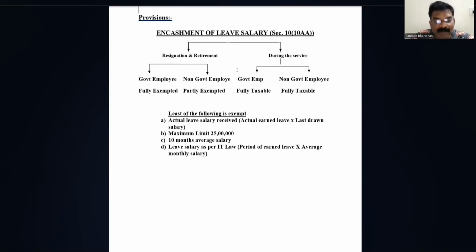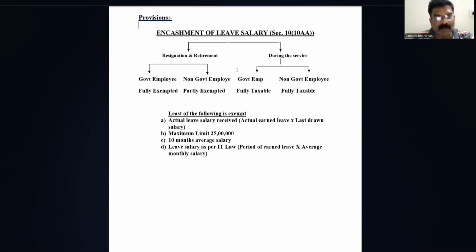IT law says for every year, 30 days of salary we need to consider. Some companies give 45 days for 1 year. But according to the IT law, whatever leave the company gives, we are not going to consider. We take it as 1 year, 30 days of leave. That means 1 month of leave. How are we going to calculate? Again, same: unutilized leave into average monthly salary. That average monthly salary, we are going to multiply it. So the least of the following will be exempted. This is related with the calculation of the encashment of leave salary.